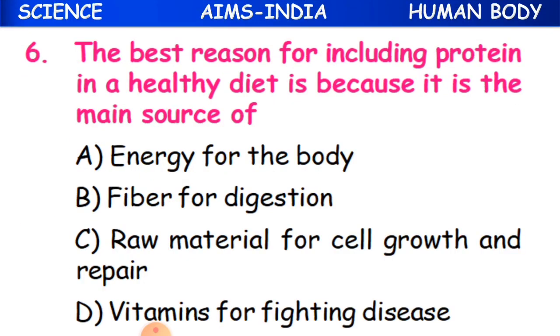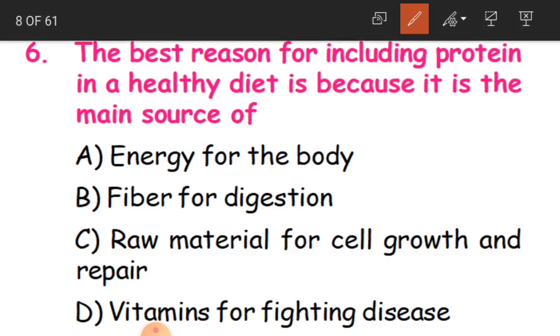Clear children? Now, the sixth question is: the best reason for including protein in a healthy diet is because it is the main source of dash. See, the best reason for including protein in a healthy diet. If we want to eat a healthy diet, we have to include proteins.